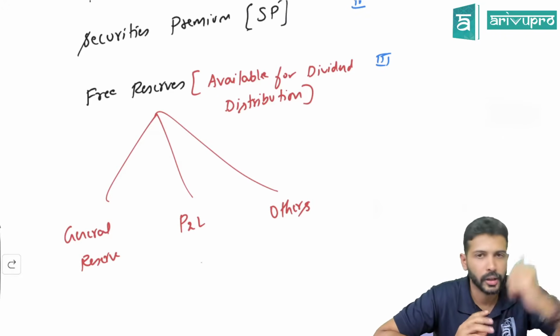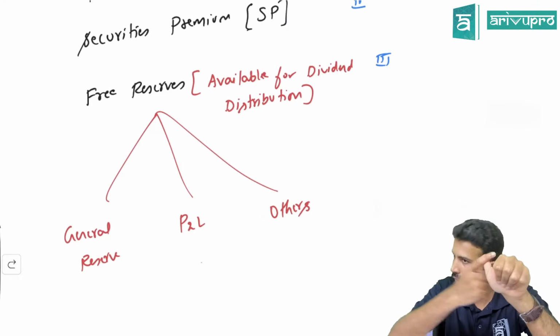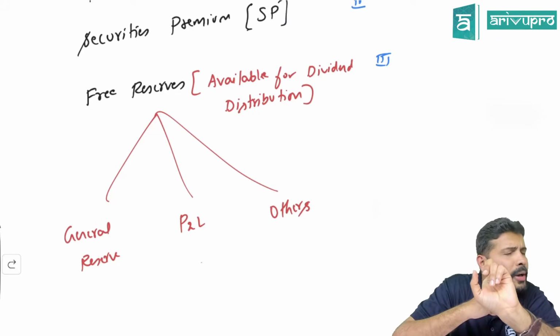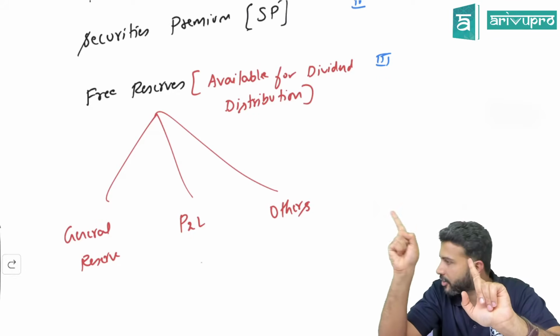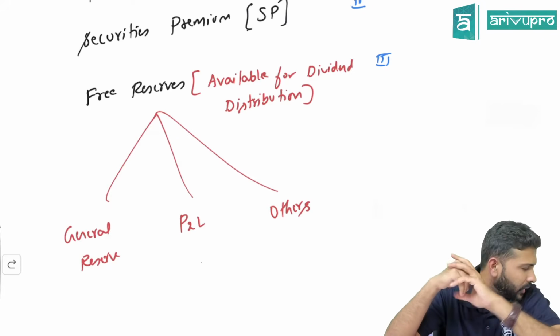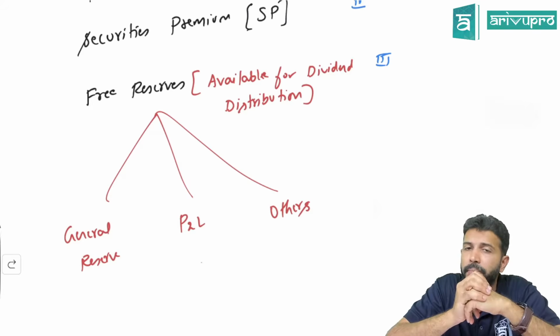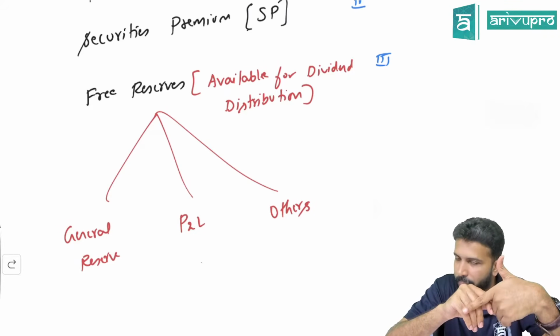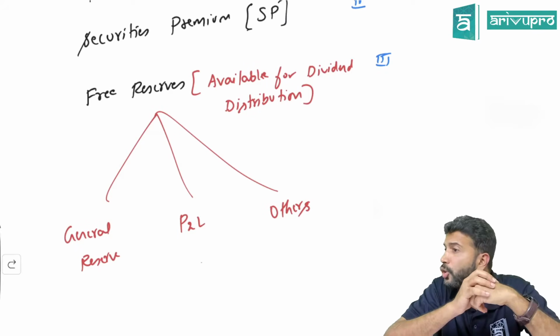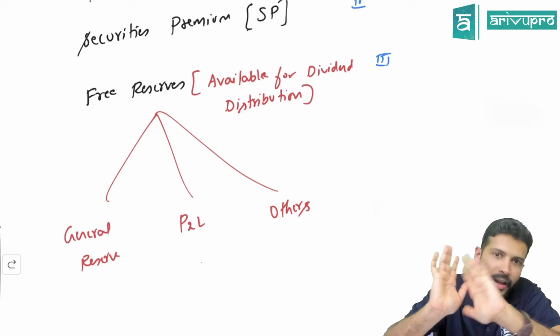What are those? Capital redemption reserve, commonly known as CRR. Next priority to securities premium. Last priority to free reserve. Common types of free reserves are general reserve and profit and loss account. Free reserve actually means any reserve through which you can pay dividend. That's all. Are we okay?